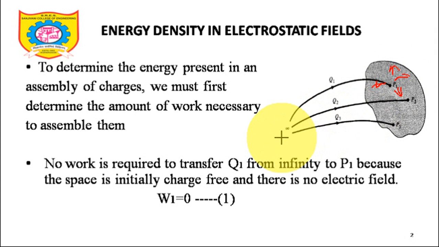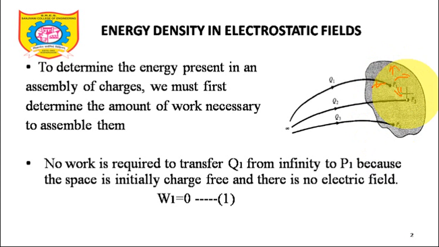So I need to consider the potential at P2 due to the charge present at the point P1, and we are going to call it V21. We'll talk about that in the next stage.